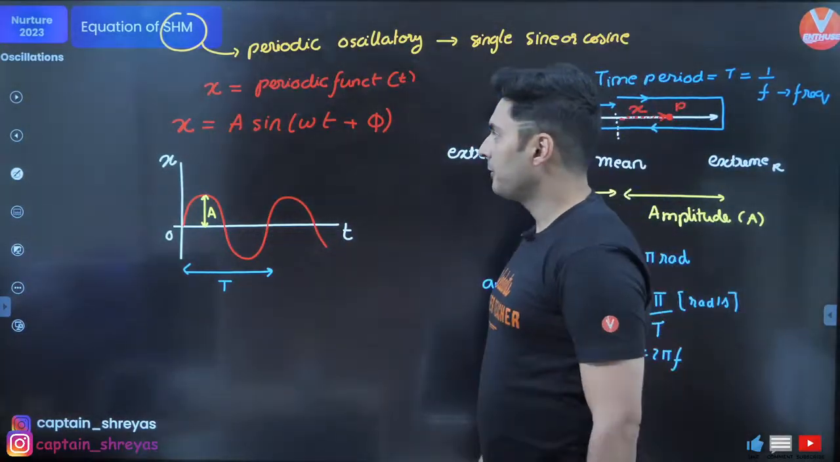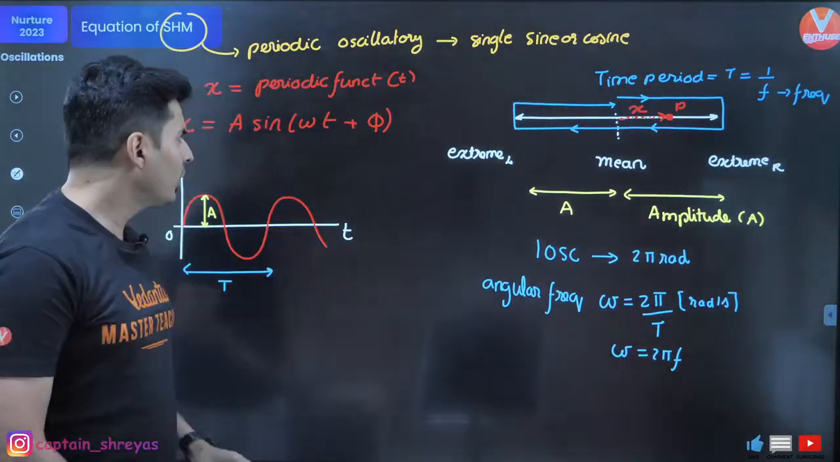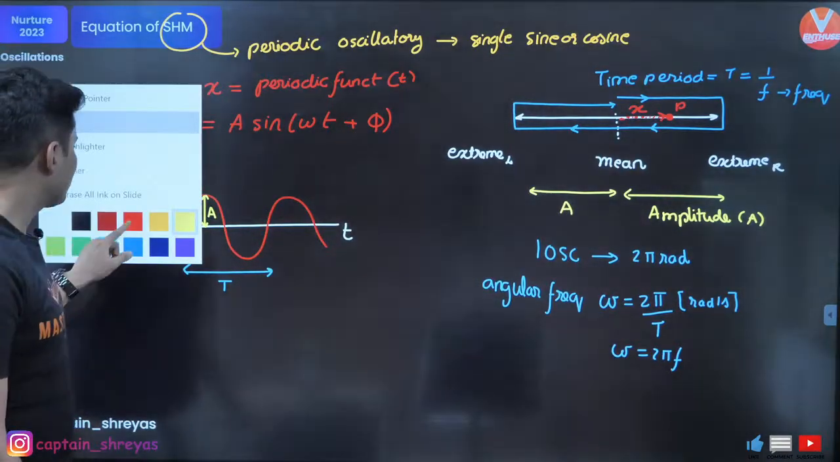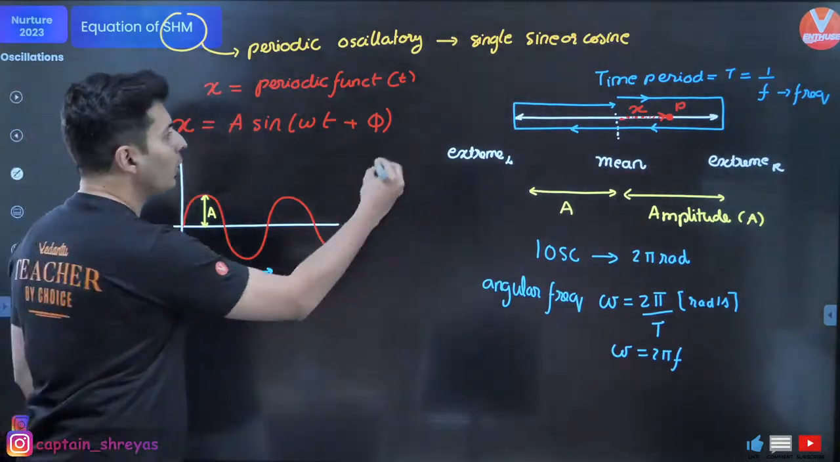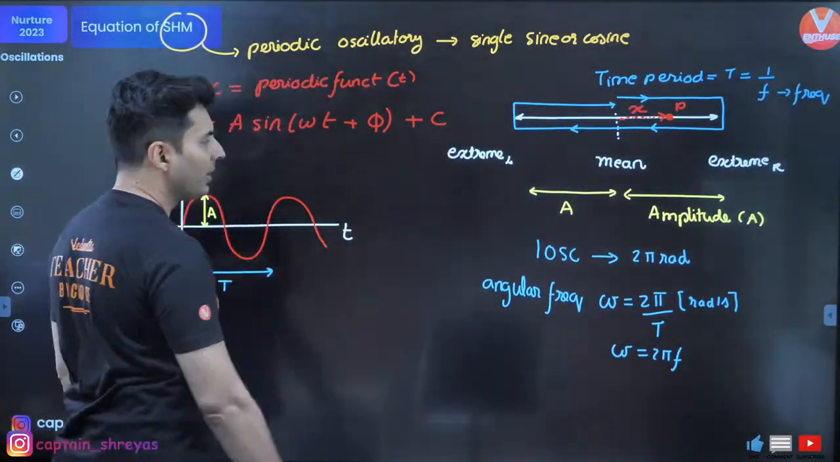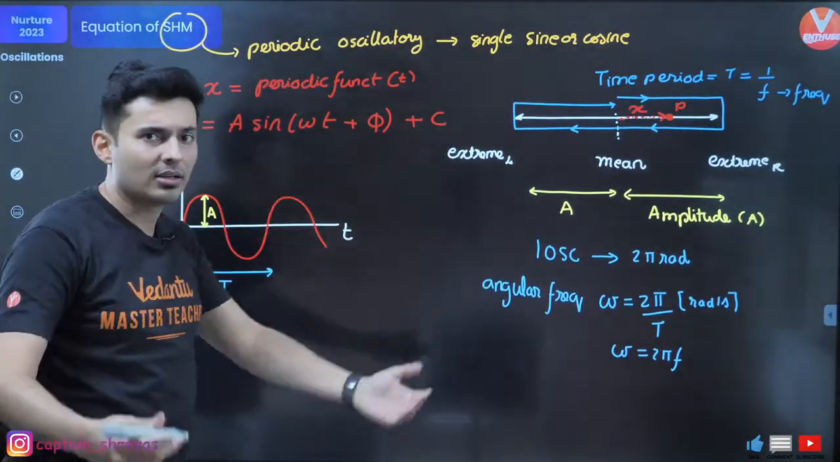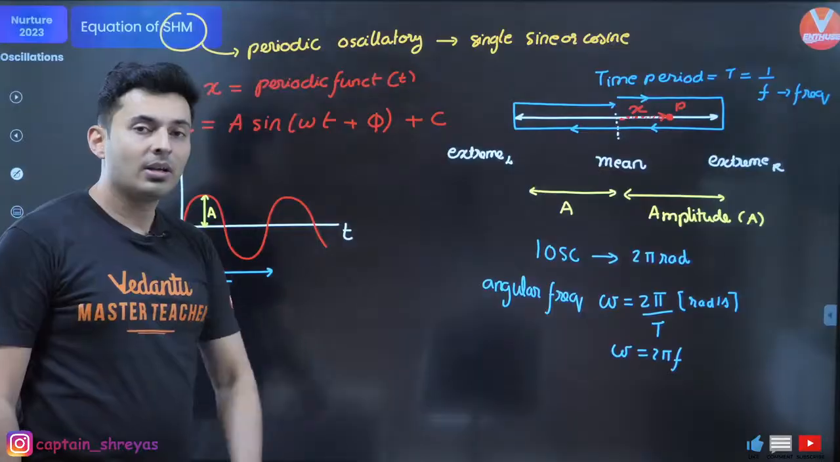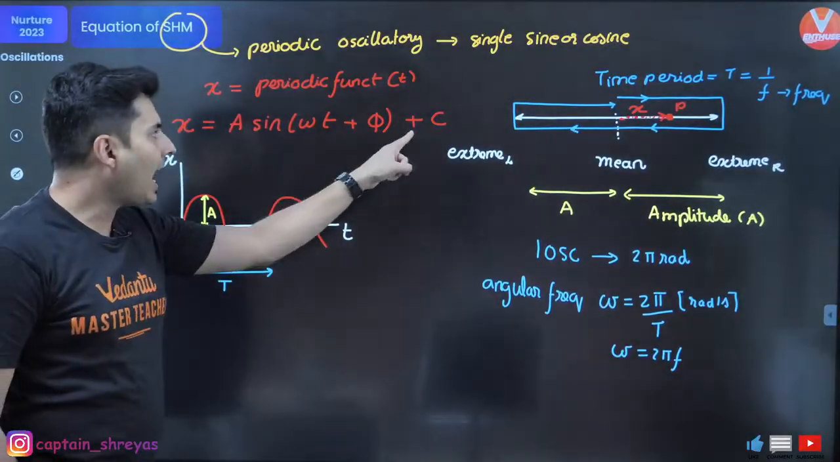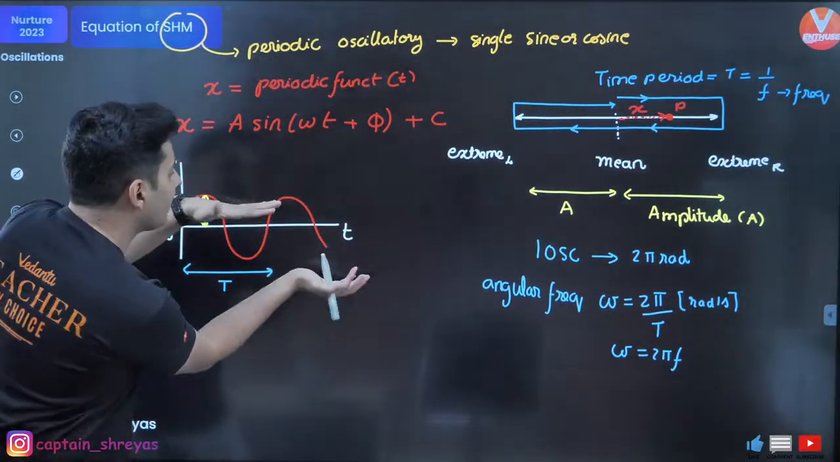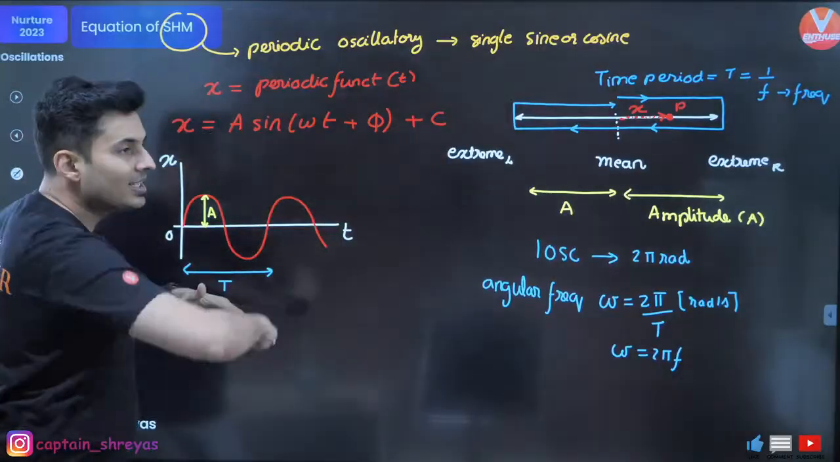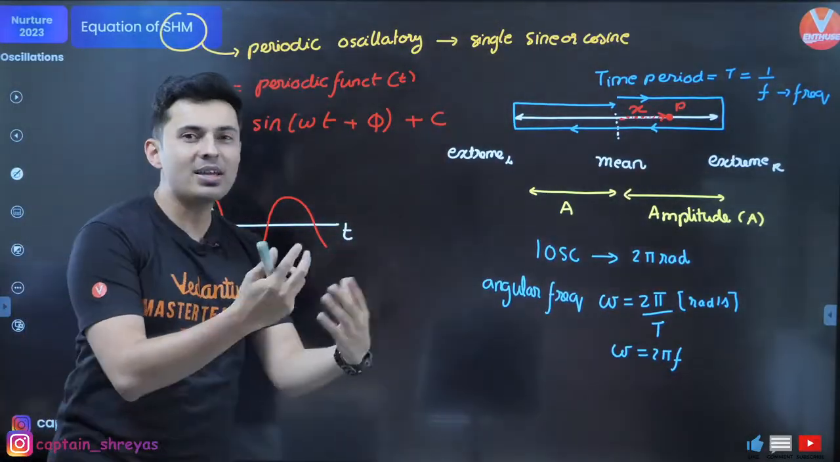Okay, fair enough. Now, I have a question for you. What happens if I add one more term over here, let's say some constant C? Does it still remain a SHM? The answer is yes. When I add a C, it just means that the graph gets shifted up. It still oscillates. It's like shifting the origin.